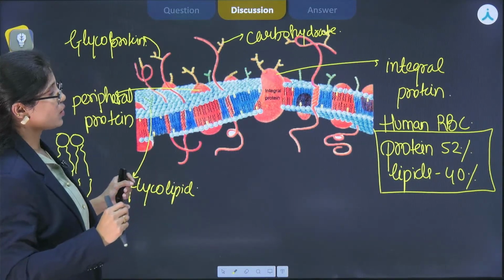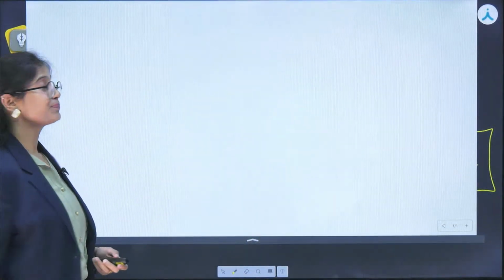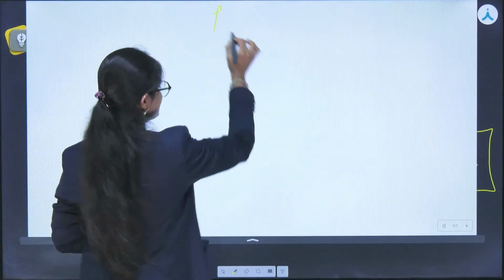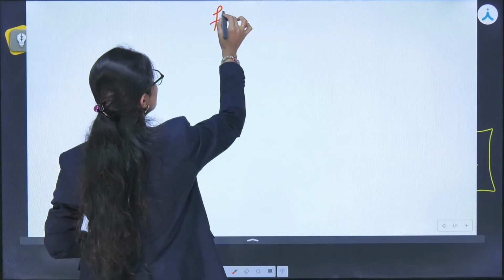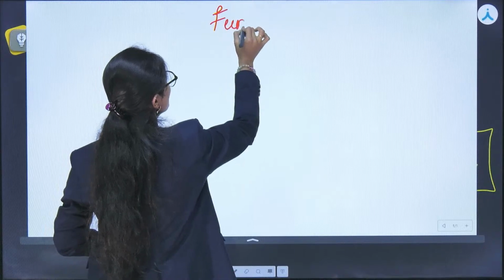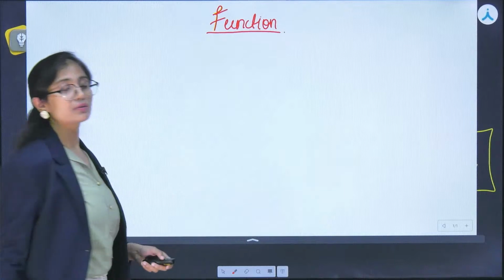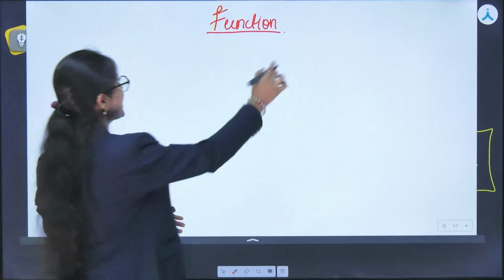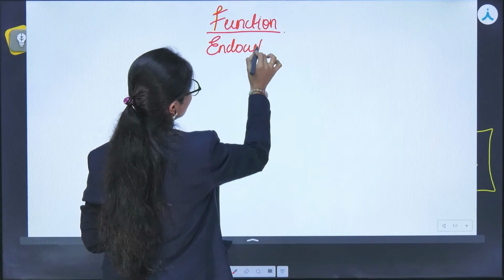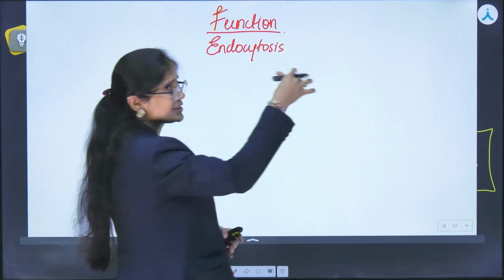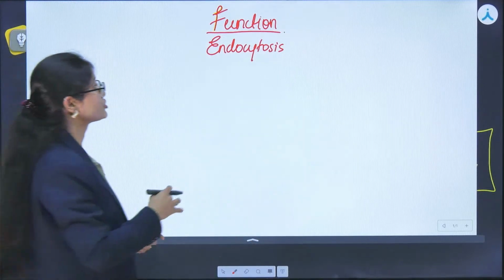So if we see what could be the functions of the plasma membrane, let me change the color. The functions of the plasma membrane could be endocytosis, secretion, cell division, etc. These are the functions that the plasma membrane could show.